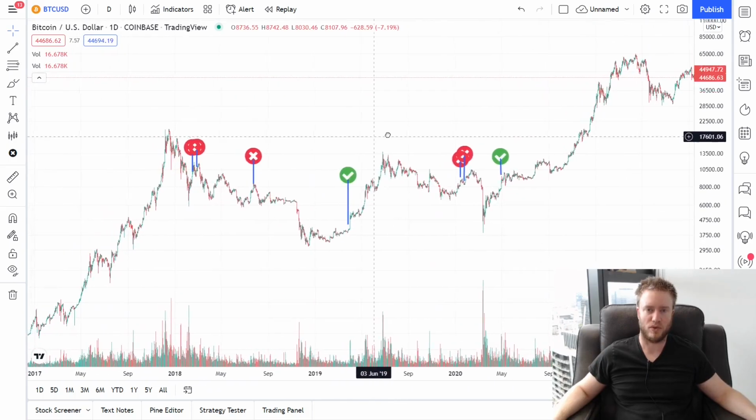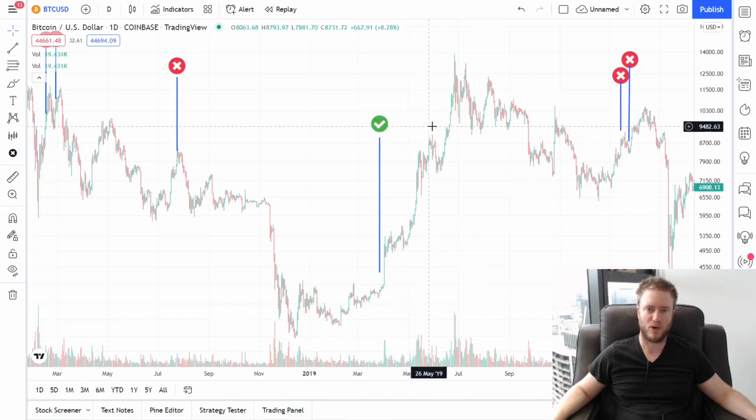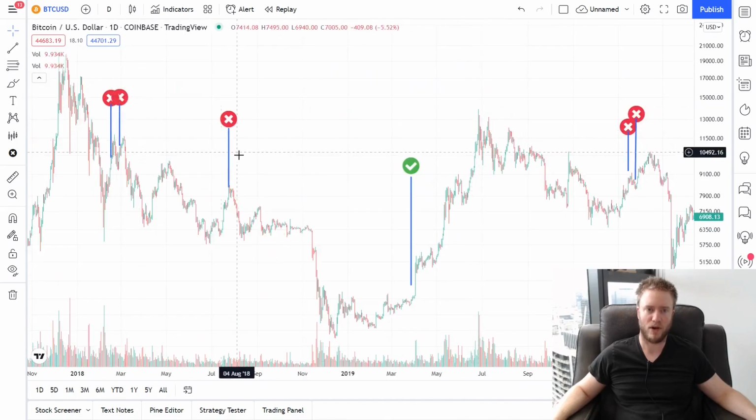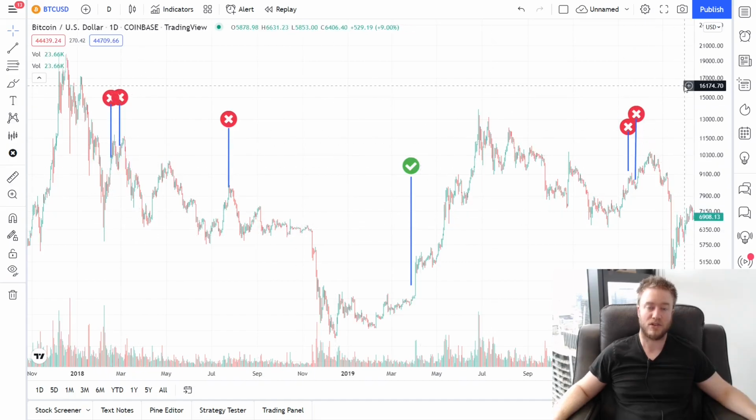So in the short term, you can look back at the previous failed launch signals and you can see what happened during those times. There are 5 previous failed launch signals in the last 7 years. You can see basically what happened after each one. So to get a price forecast for the short term, I'm going to be looking at these 5 failed signals and what happened after that failed signal.